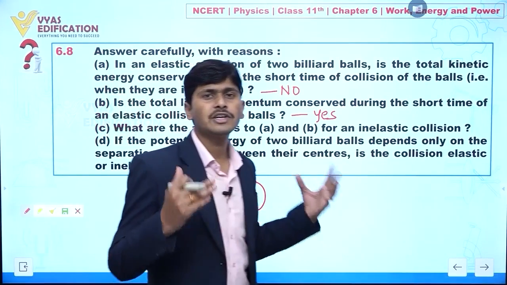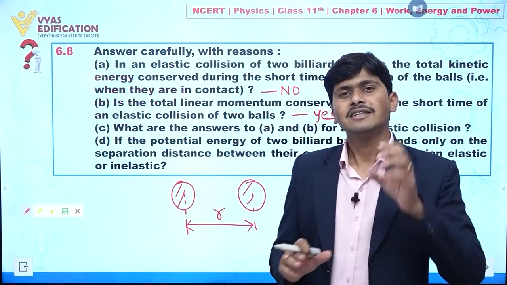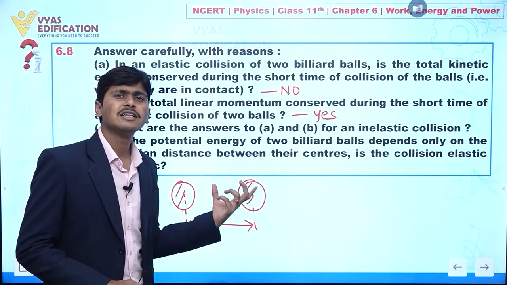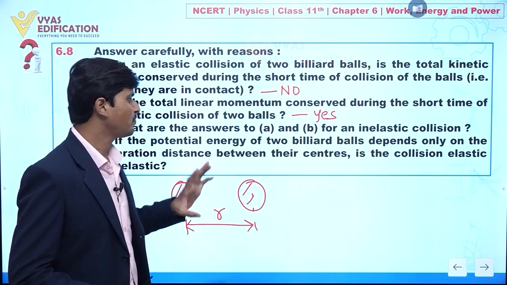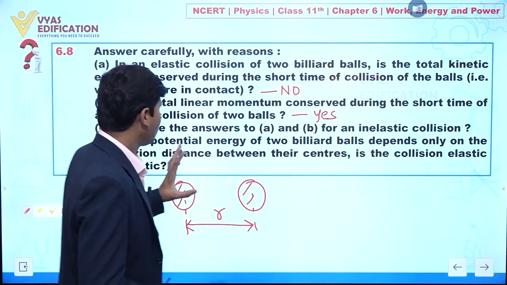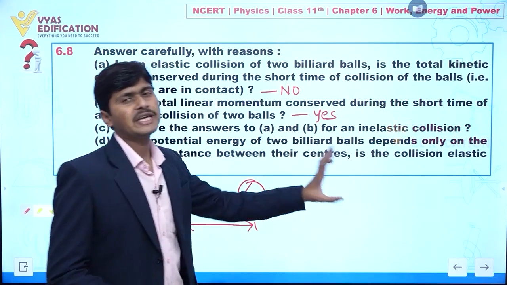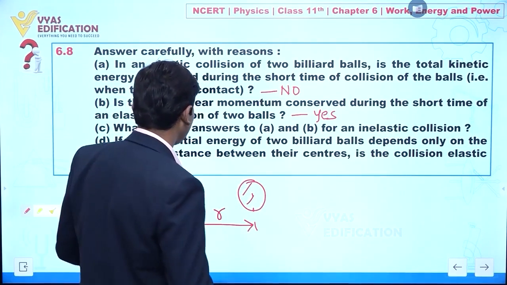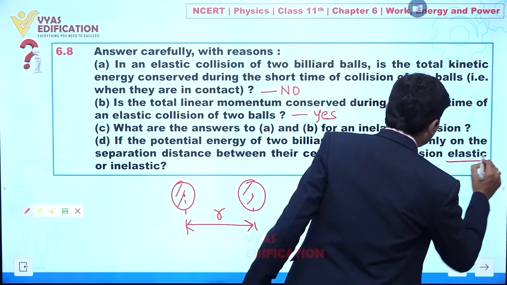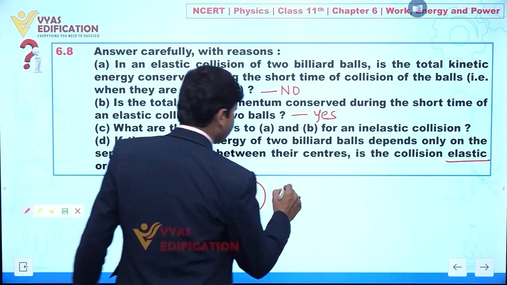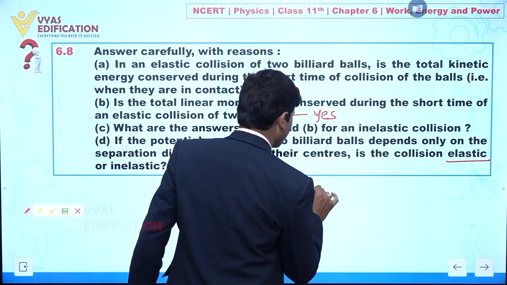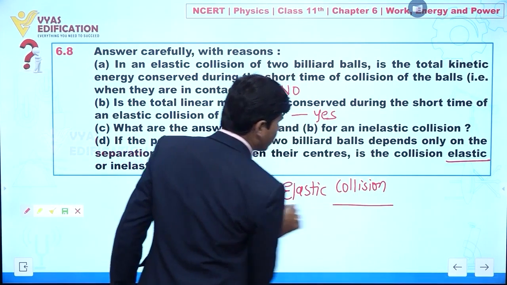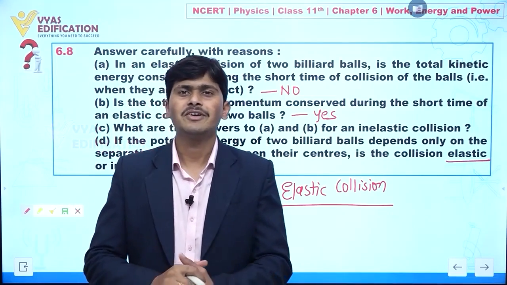And whenever conservative forces are acting, we are talking about an elastic collision. So the answer is elastic collision. Clear to everyone? So this is all about this question.